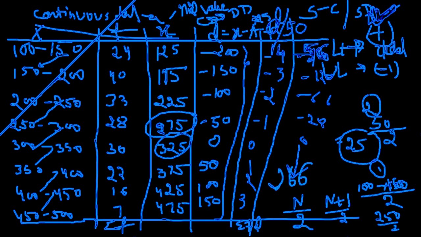Find your answer is 266. There must be some calculation mistake. Check again. Value of your mean is 266.25. Okay, Kunal and Shruti, the value of the mean is 266.25. You must have made some mistake. There must be some calculation mistake.